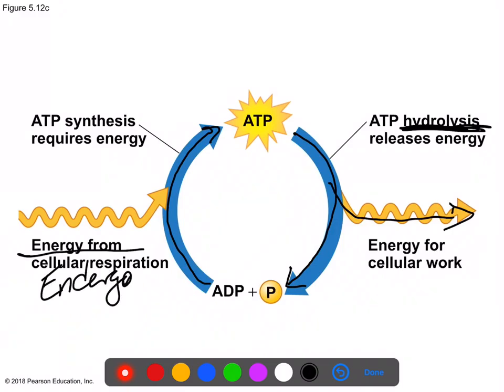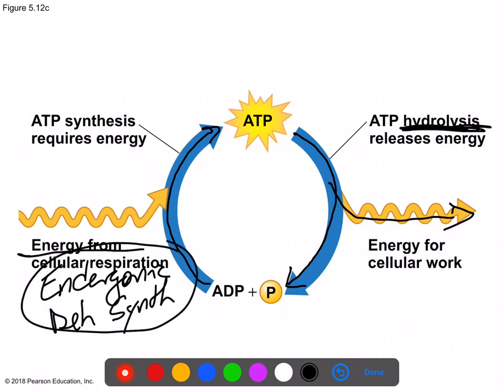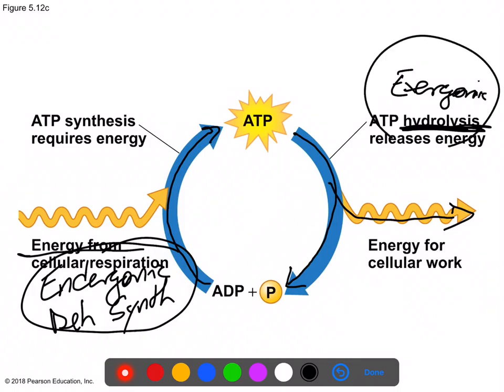That would be an endergonic process, and that would require dehydration synthesis, right? So I want you to link these terms together, right? Anytime you see breakdown of anything, energy should be released. Anytime you see the building of something through dehydration synthesis, that means you require energy. That's pretty much it.